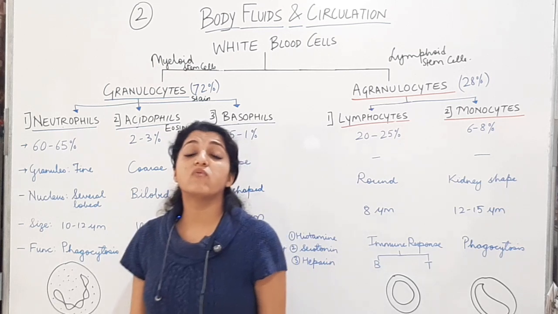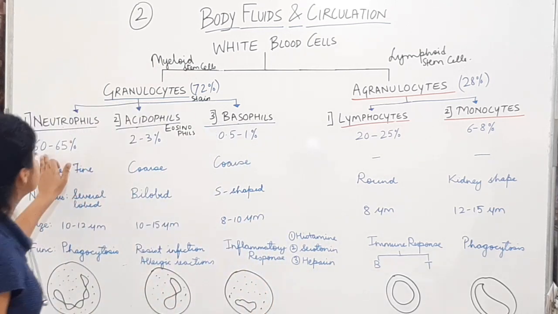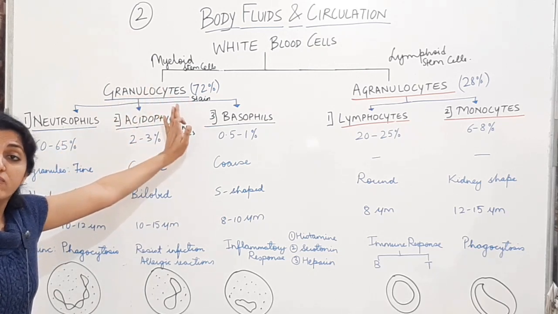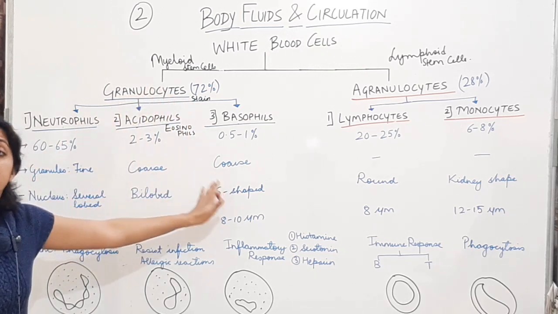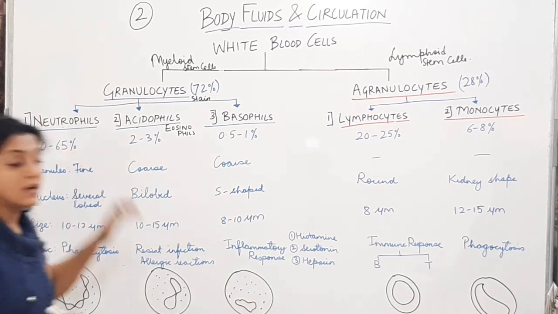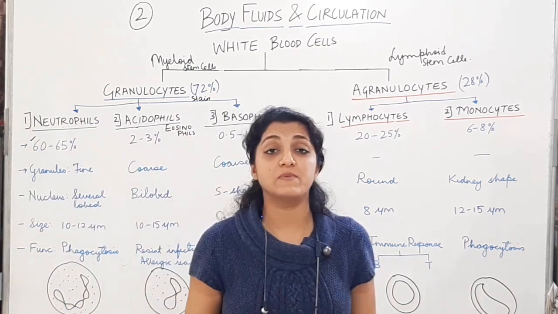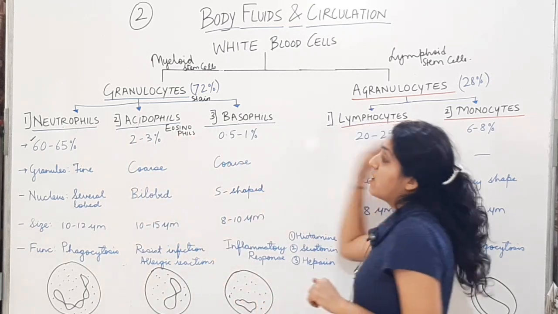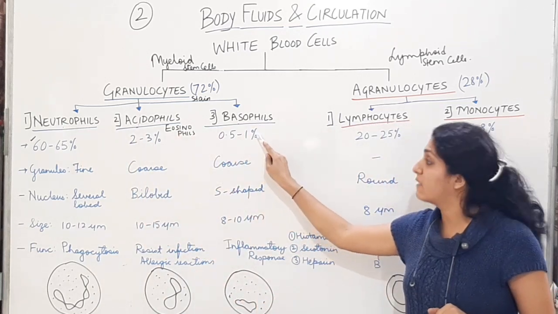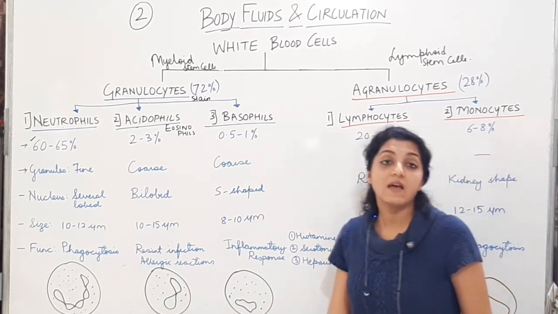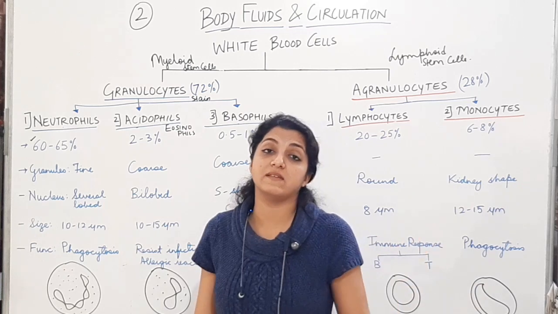Now, neutrophils are maximum in number, that is 60 to 65%. Granulocytes ज़्यादा है number में. Out of the 3 granulocytes, neutrophils are maximum in number, that is 60 to 65%. So important MCQ. Amongst all the 5 types of WBCs, अब 5 types कौन से हो गए? 1, 2, 3, 4, 5. Neutrophil, acidophil, basophil, that are the granulocytes, 3, and 4th is the lymphocyte, and 5th is the monocyte. These are the 5 types of WBCs.